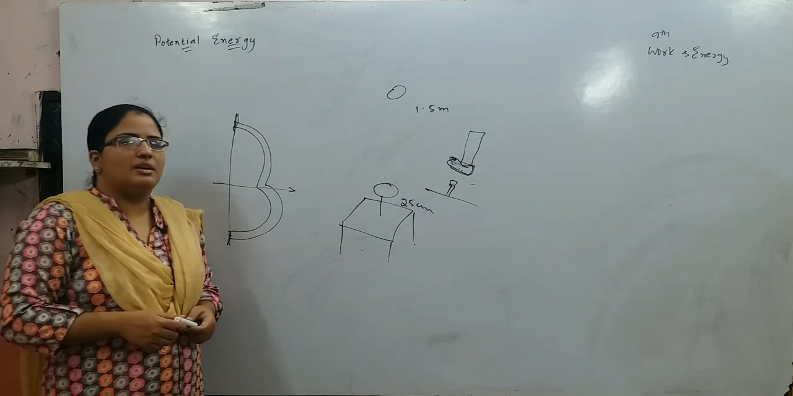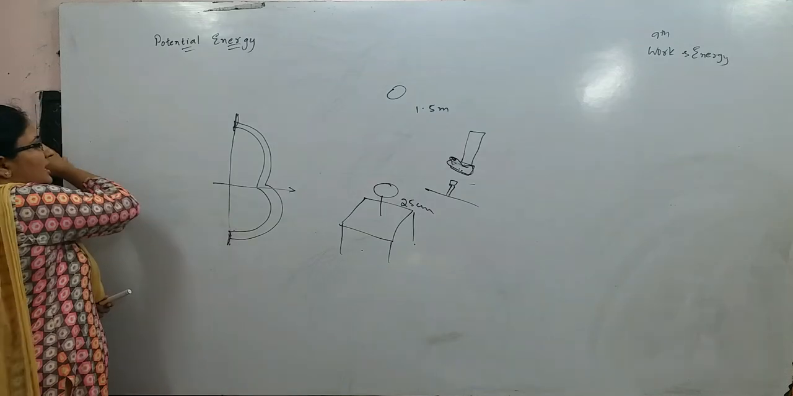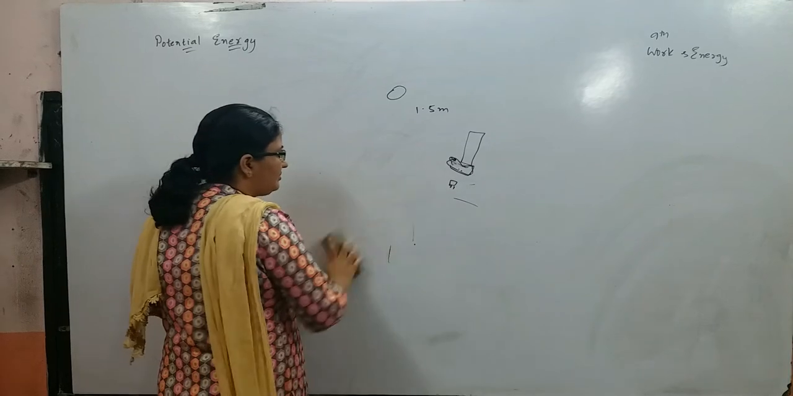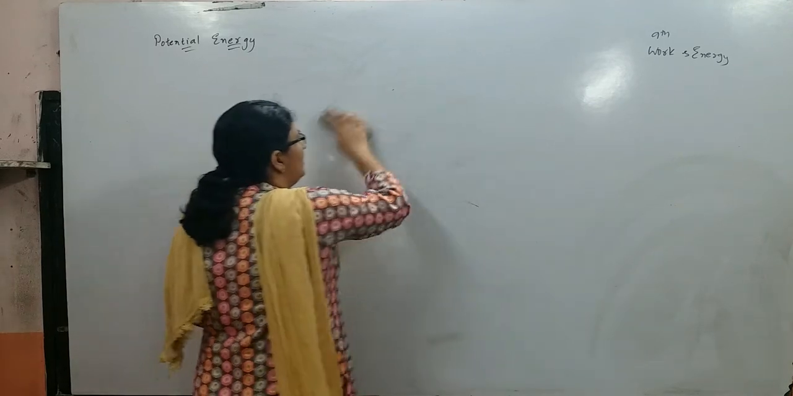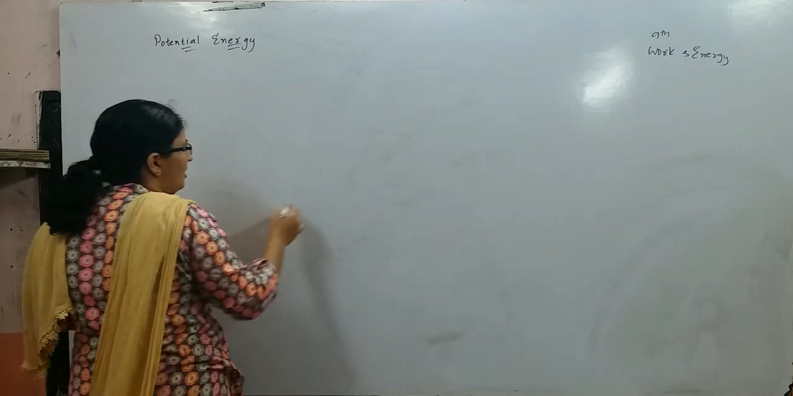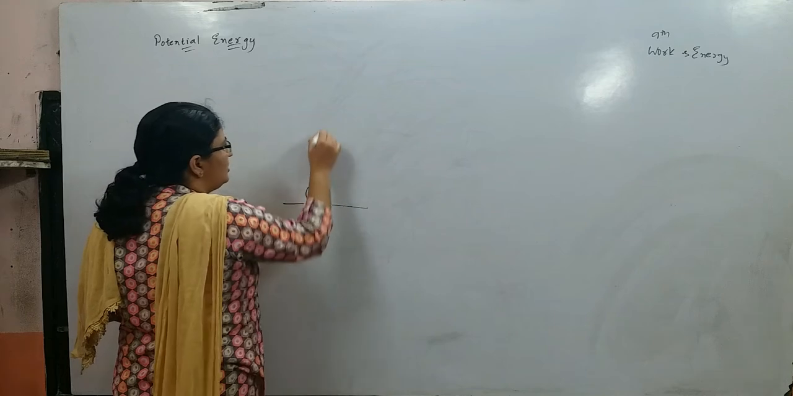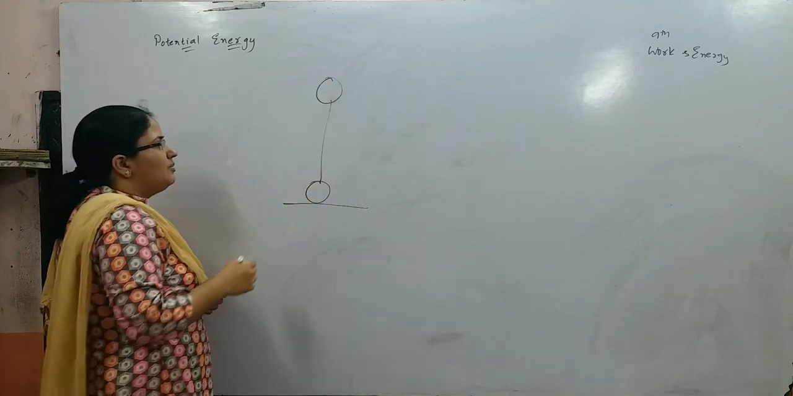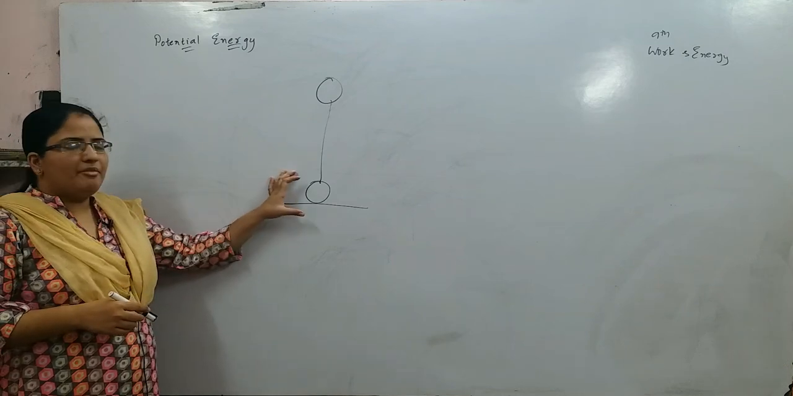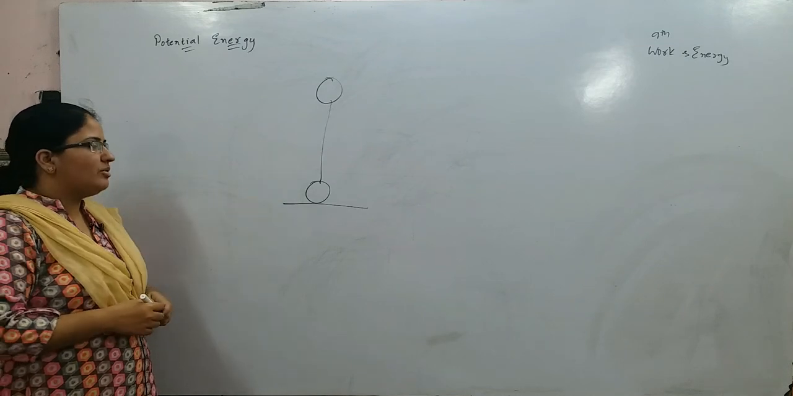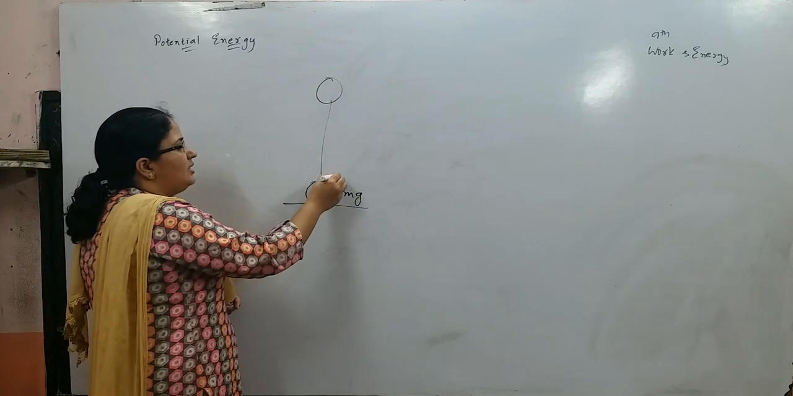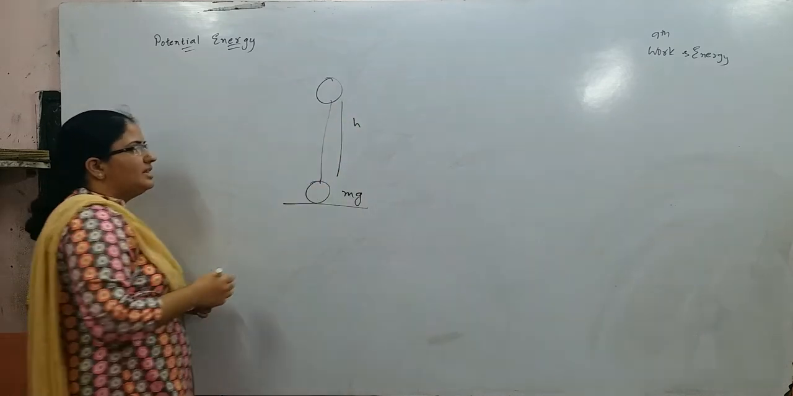Now let us discuss the formula for potential energy. Let us say you are raising a ball from the ground to a certain height. When you are raising this ball, you have to apply a minimum force equal to the gravitational force. So the force applied on this ball is mg, and you are raising it to a certain height. So the distance here is h.